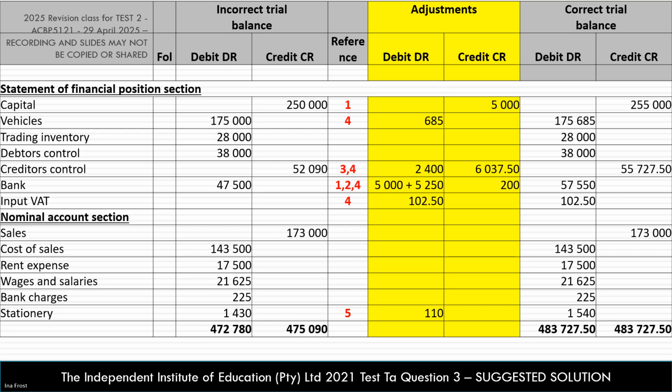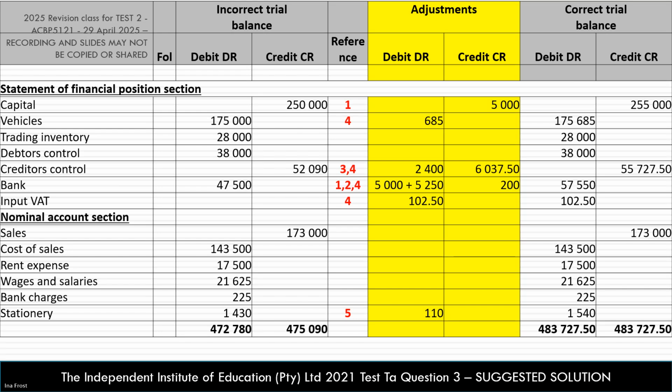And for example, a debit to an asset is a plus. If we look again at creditors control, a credit to a liability account is a plus and a debit is a minus.